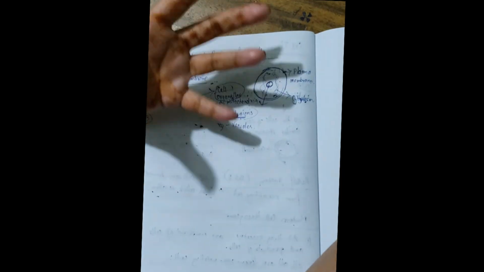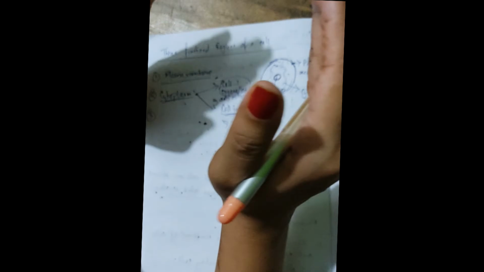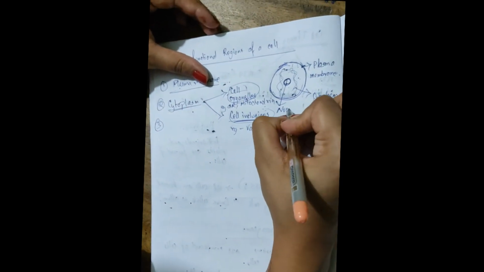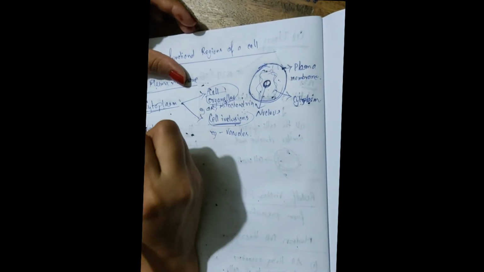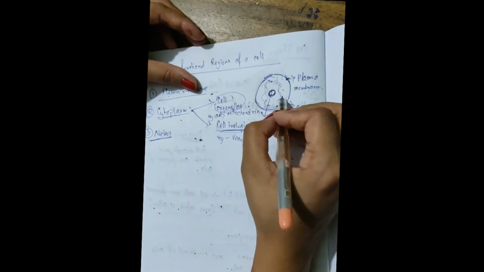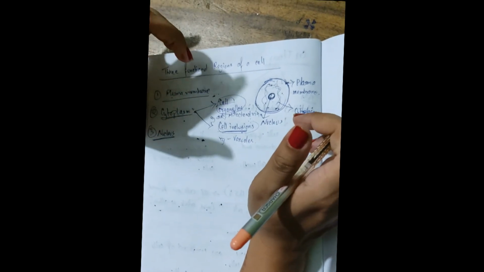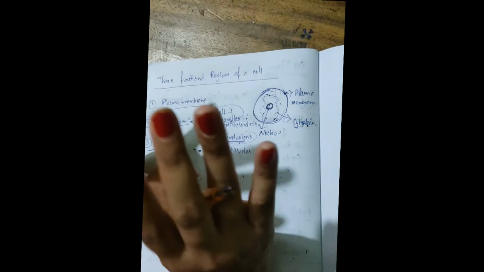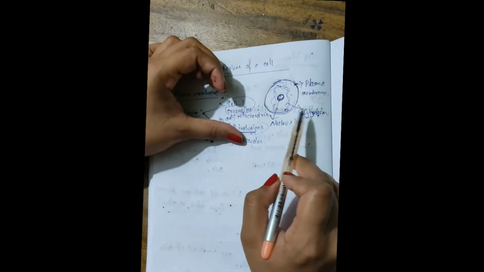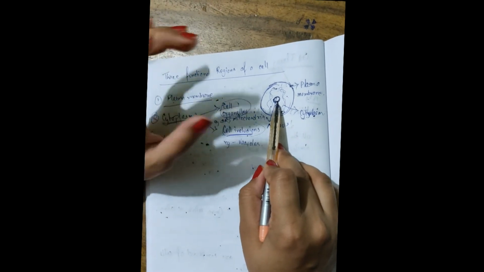Now after going deeper into the cytoplasm, we see a new region of the cell called the nucleus. This portion is your nucleus, the third region. The nucleus might be membrane bound or it might not be. Some cells have a membrane around the nucleus, whereas some do not. The nucleus contains DNA.